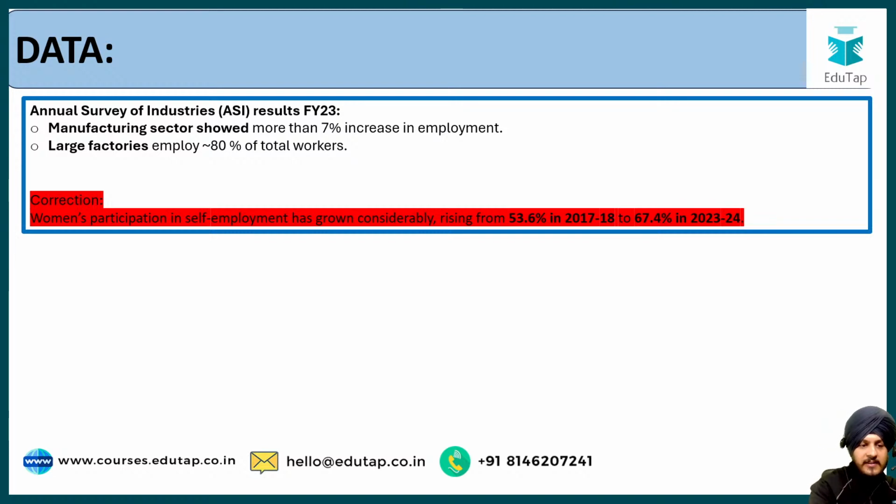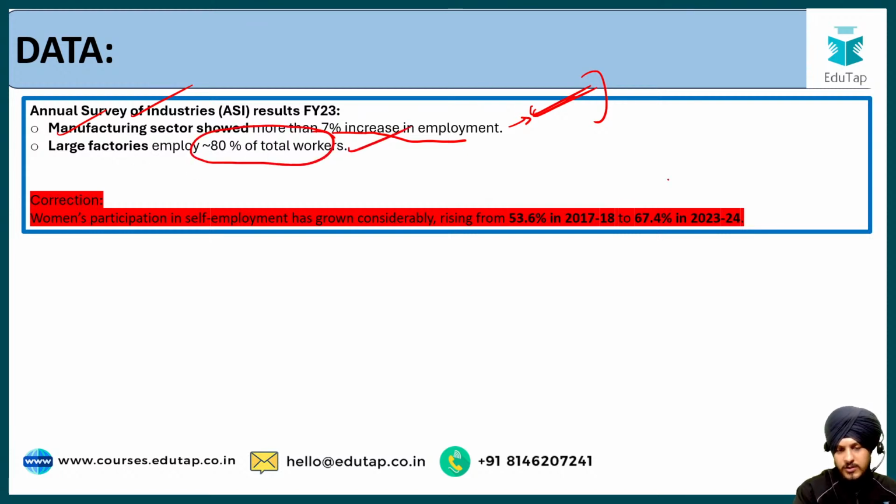Apart from that, there is another data regarding annual survey of industries. Fine, and over here you can see that the manufacturing sector has shown more than 7% increase in the employment. So this was supposed to be discussed in the last class, but I had not discussed this. So over here I'm discussing it, and again you can add it to your notes. Fine, a very significant data. And large factories employ around 80% of the total workforce. So this is the data as far as the economic survey is concerned.